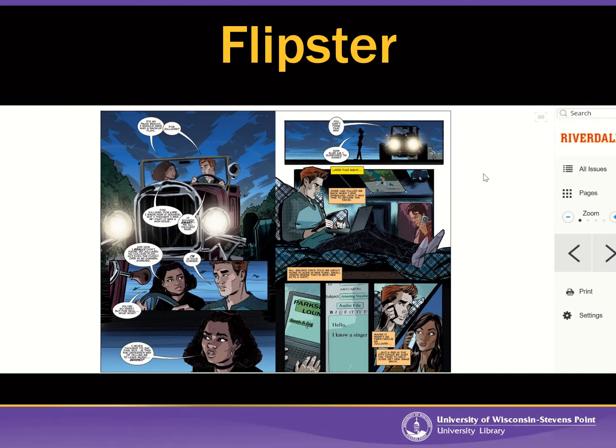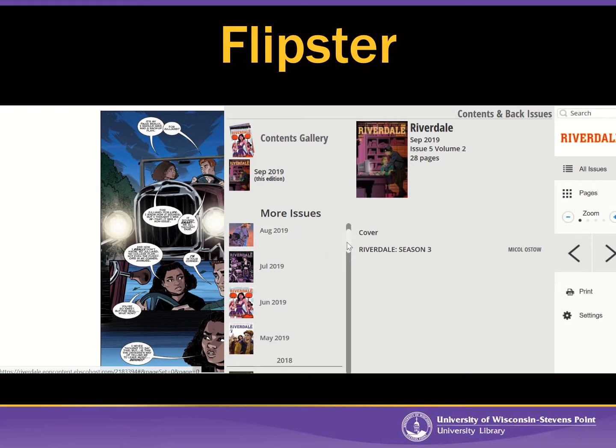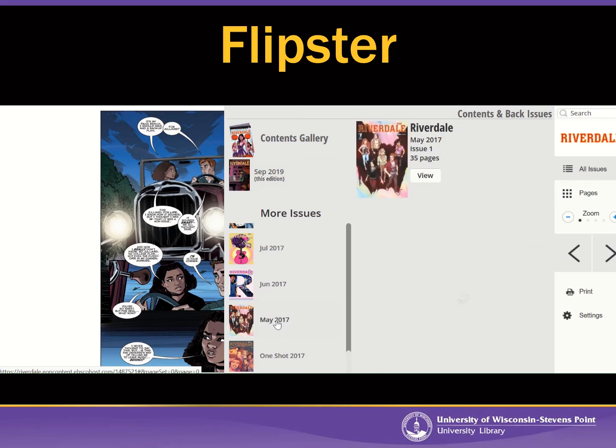Now, by default, Flipster opens the newest issue of a magazine. However, older issues are available, and you can find those by hovering over this option here, All Issues. Now, most magazines go back 2 or 3 years. But for Riverdale, you can actually go back to the very first issue of the comic book. So if I scroll over here to more issues and scroll down, I can go back to the very first issue of Riverdale, which was published in May 2017. So I'm going to click on May 2017, and then over here I'm going to click on the View button to view the May 2017 issue of Riverdale.